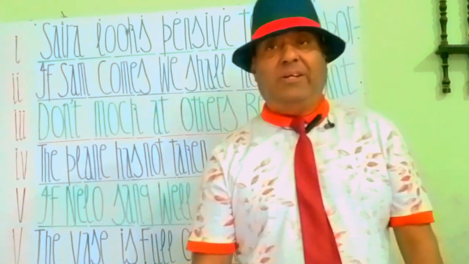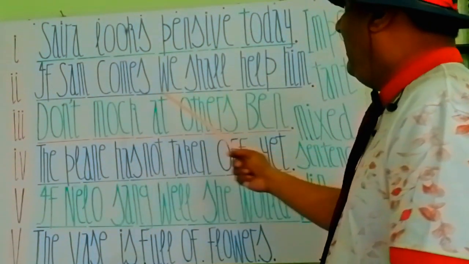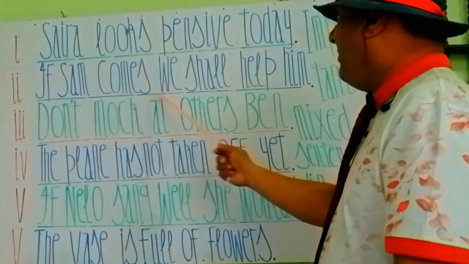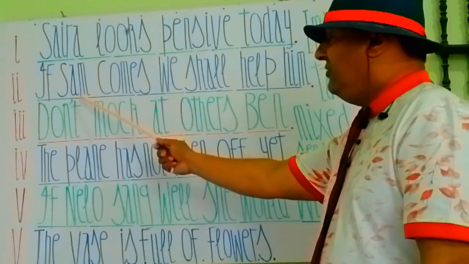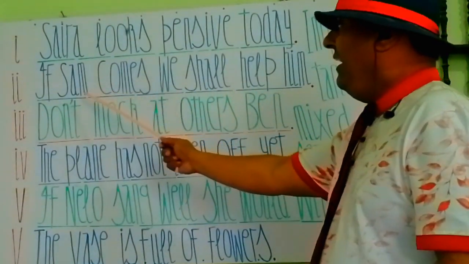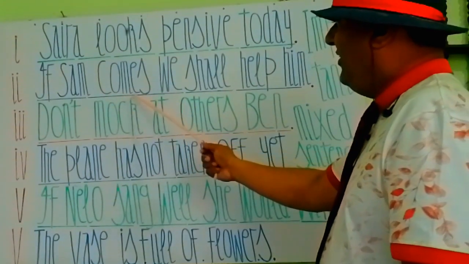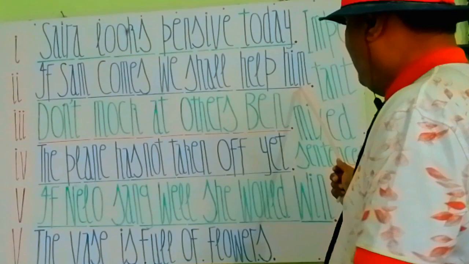Let's move to the next sentence. आइए अगले जुमले को देखते हैं. Next phrase you see here: If Sam comes, we shall help him. Dear students, as you see, this is a conditional sentence and it's the first condition. If Sam comes, it's in the present tense, and we shall help him, yes, in the future indefinite.